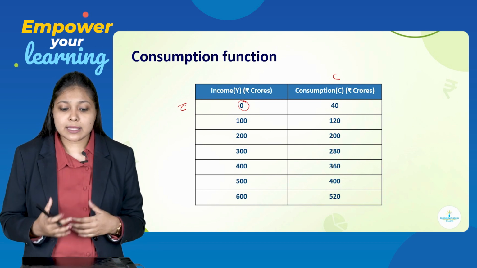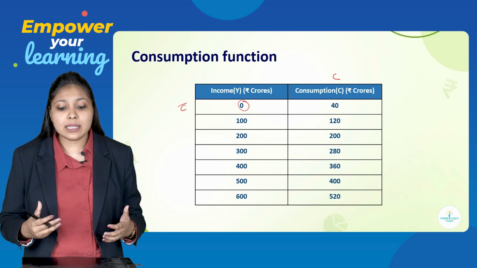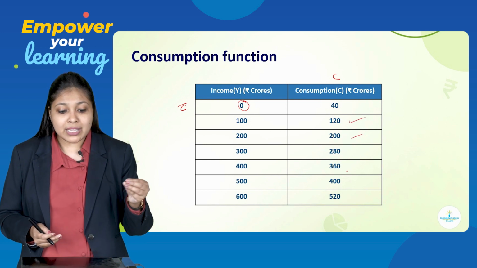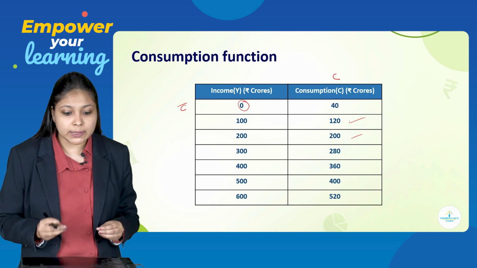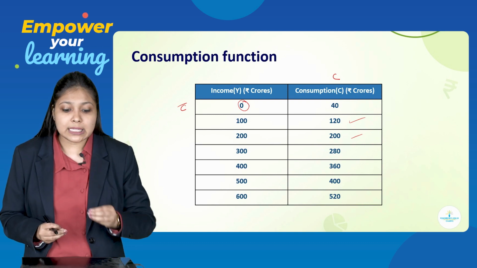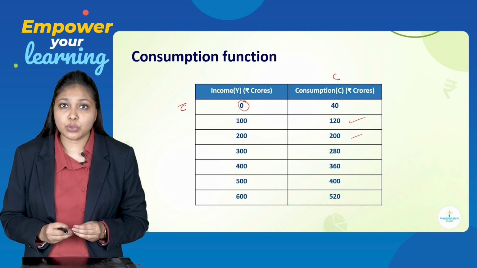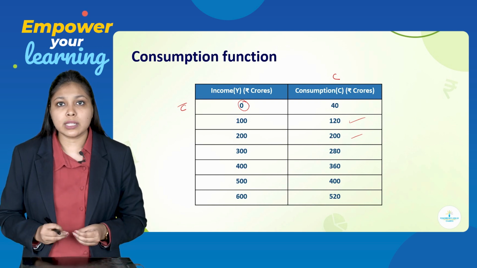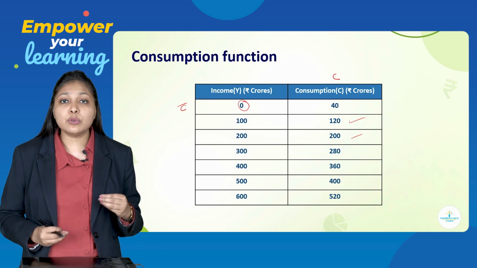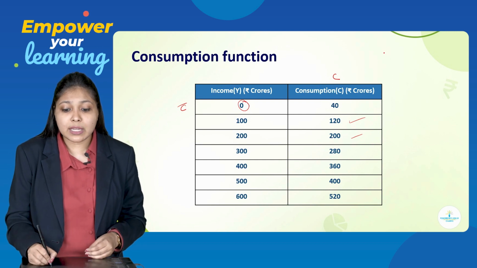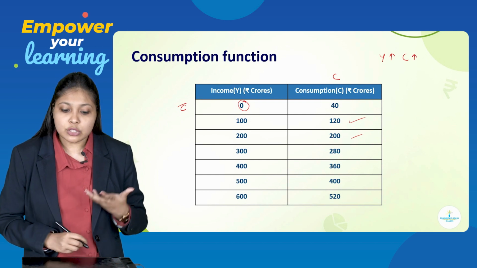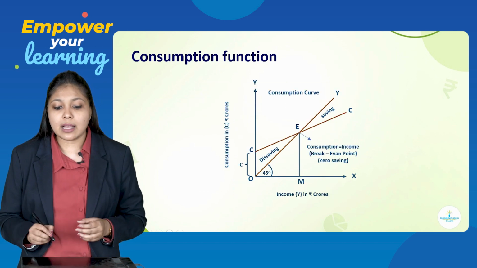Then thereafter you can see that as and when income was increasing, consumption of the person was also increasing. Like when income got to 100, consumption was 120. Income again increased to 200, consumption increased to 200. Income again increased to 300, consumption also increased to 280. That means you can directly see that as income increases, consumption also increases. So there is a direct relationship between income and consumption.